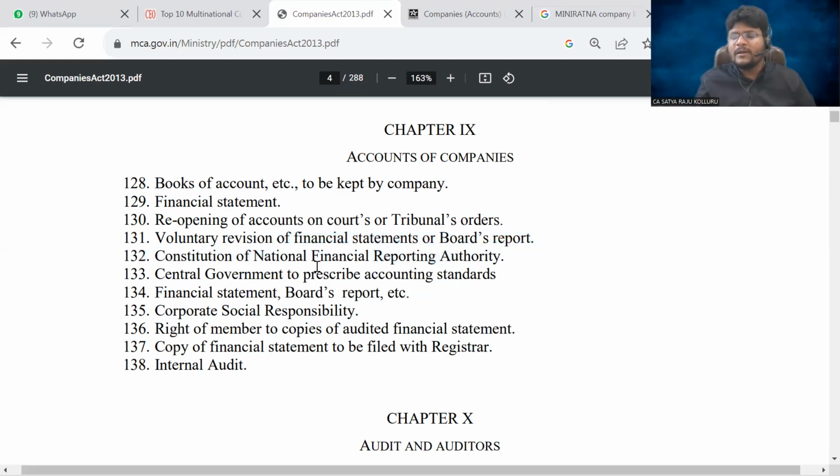Who has the ultimate authority to recommend the accounting standards to the central government, sir? Right now, NFRA. Okay. Next, the central government to prescribe the accounting standards. Sir, why should a company need to follow accounting standards? Section 133. Do you understand?